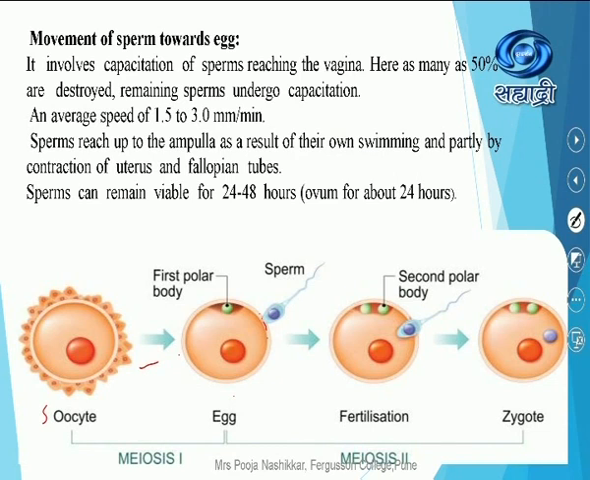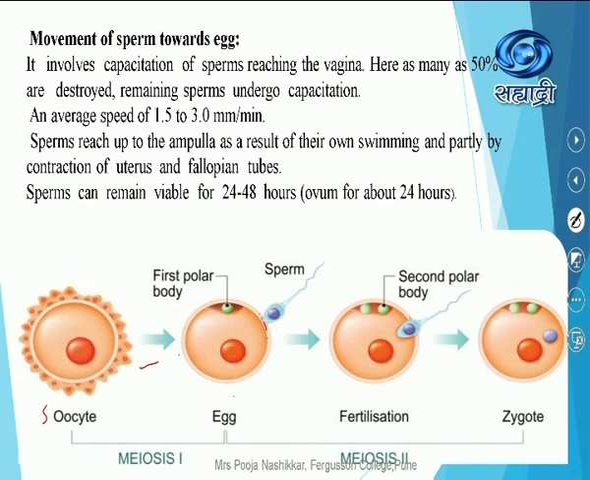Exactly at the time of fertilization. Now, the second polar body: when the first division took place earlier, the secondary oocyte and first polar body were formed. When the second meiotic division is completed, the second polar body and ovum will be formed. That is why it is given as fertilization.